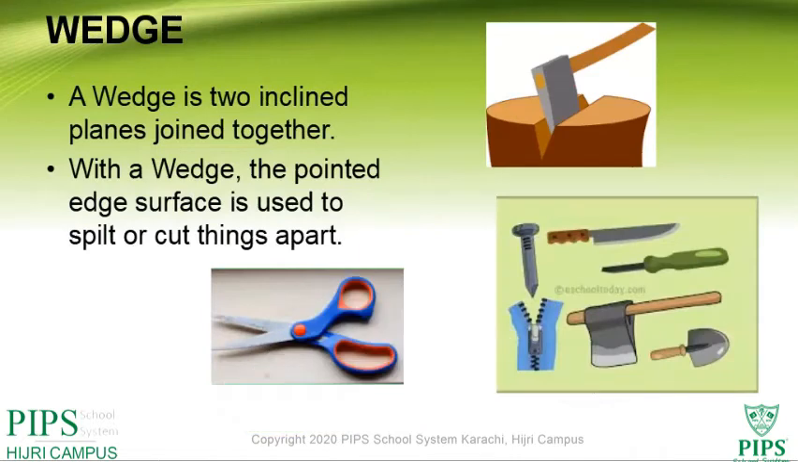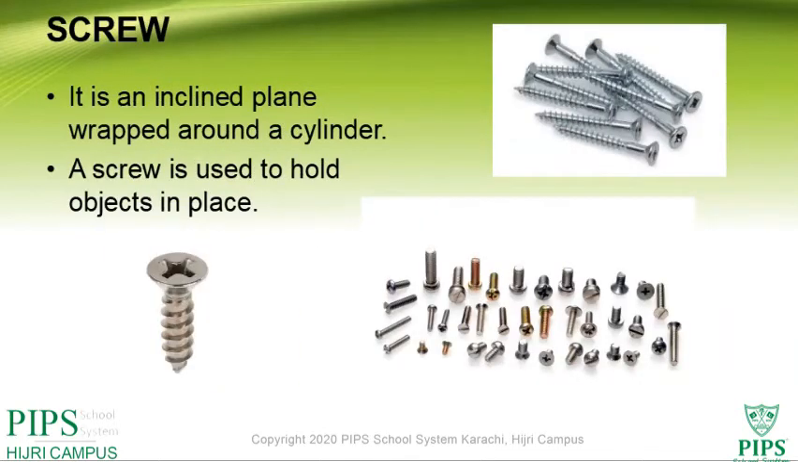Next is the wedge. A wedge is 2 inclined planes joined together. With a wedge, the pointed edge is used to split or cut things apart. You can see examples of wedges over here, like a scissor, nail, knife, hammer, and so many different things. Screw. A screw is an inclined plane wrapped around a cylinder. A screw is used to hold objects in place. You can see the diagram of a screw over here.